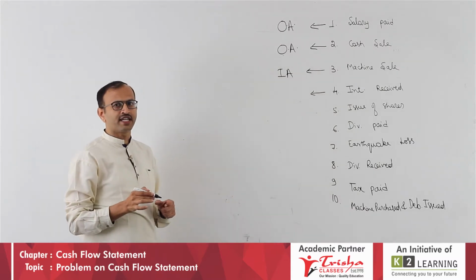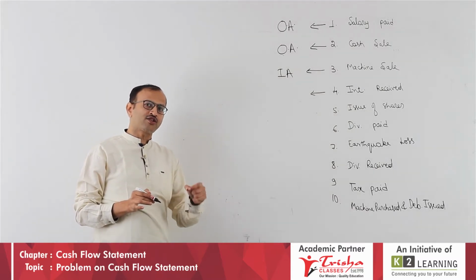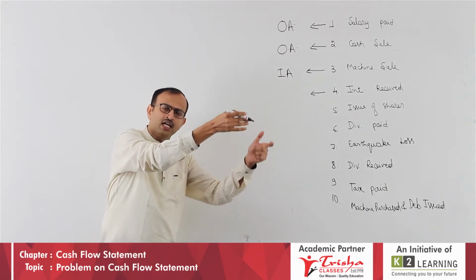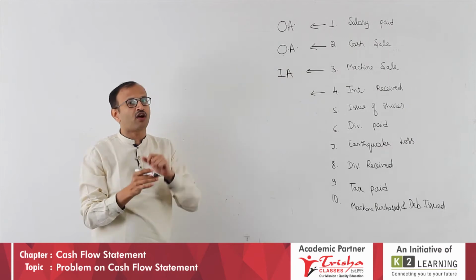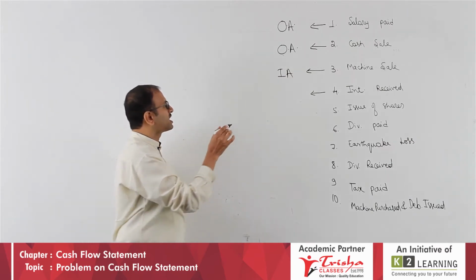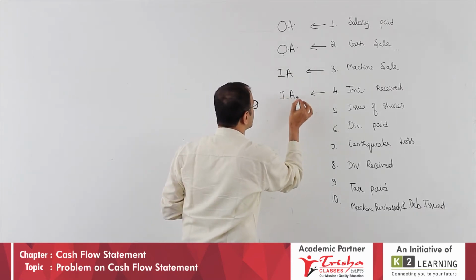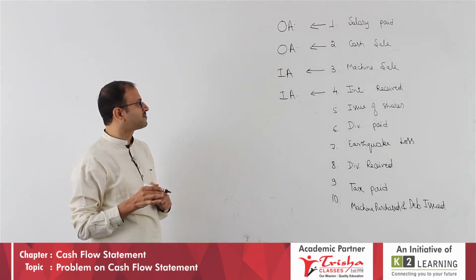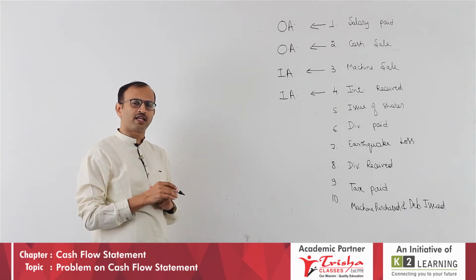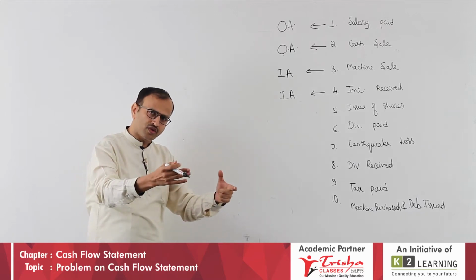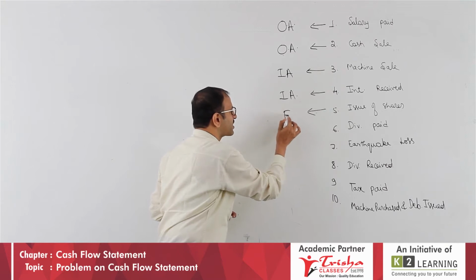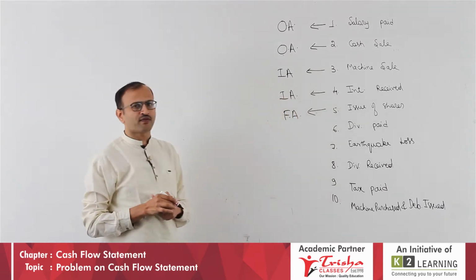Interest received, very interestingly. Interest received on what? You receive interest on your investment. Investments are basically long-term investments, if nothing is given. Therefore, on long-term investments you received interest. It is investing activity, an inflow of cash. Issue of shares: you issued the shares and you got the money. Any security you issue for raising money, which activity? It is financing activity. Check whether your fifth is right or wrong.